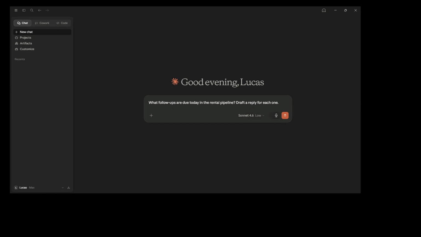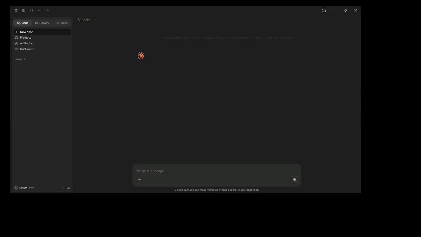Number 2, the CRM Operator. I run a car rental business. Inquiries coming from WhatsApp, Mercado Libre, direct messages. Before MCPs, I spend the first hour of every day reading everything, figuring out who needed a reply, and typing those replies. Now I open Claude and ask, what follow ups are due today in the rental pipeline? Draft a reply for each one.